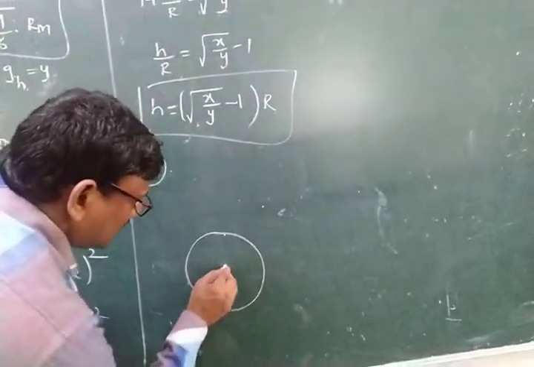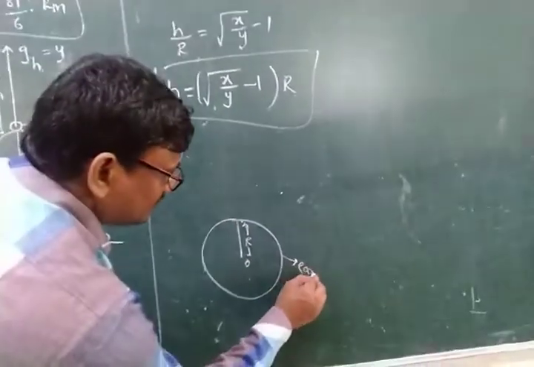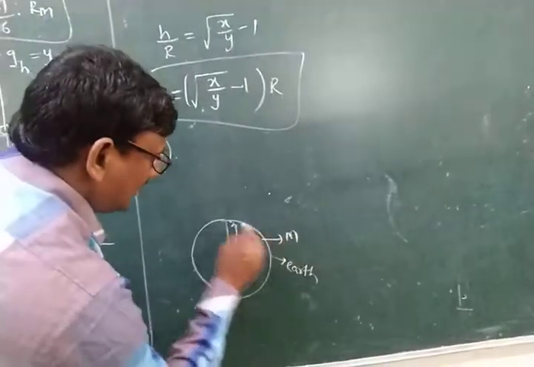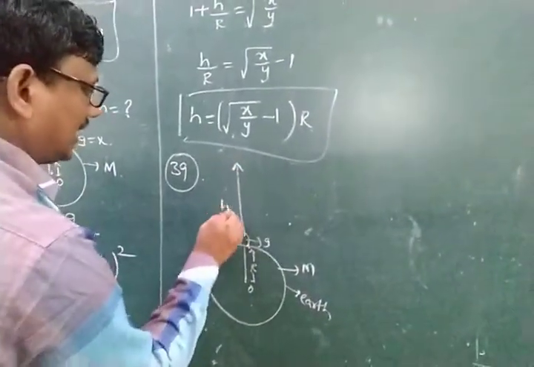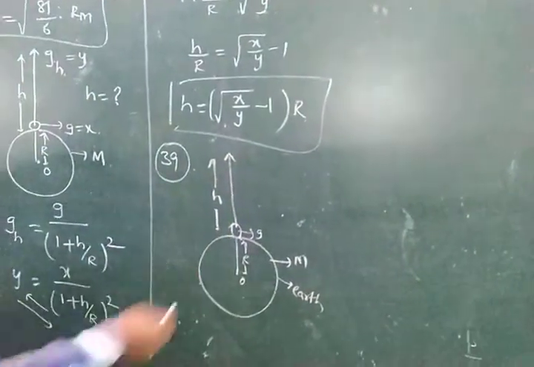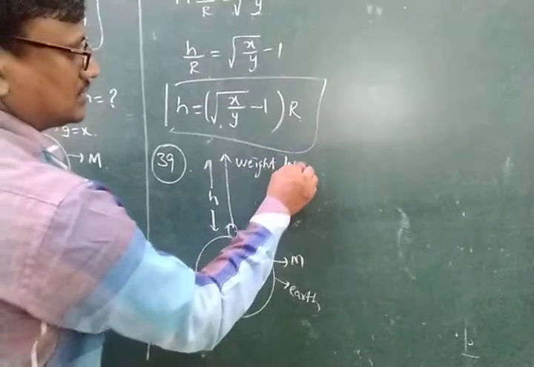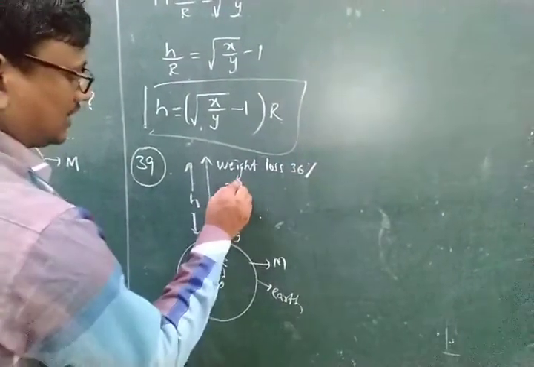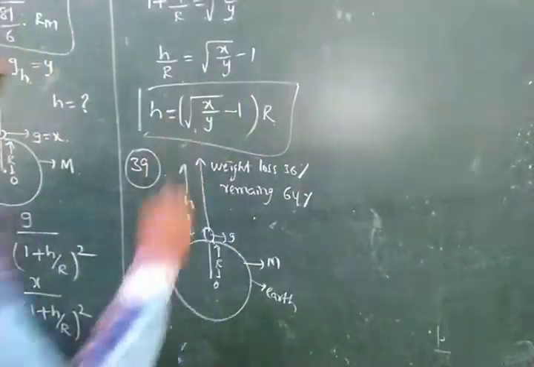This is the center and the radius is r, and it is the earth, and its mass is capital M. Here is the acceleration due to gravity, and the body is lifted to a height of h, and here the weight is lost. Weight loss is 36%, so the remaining is 64%.